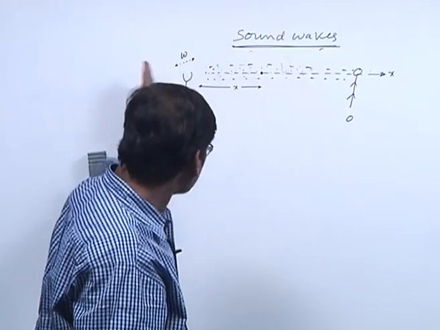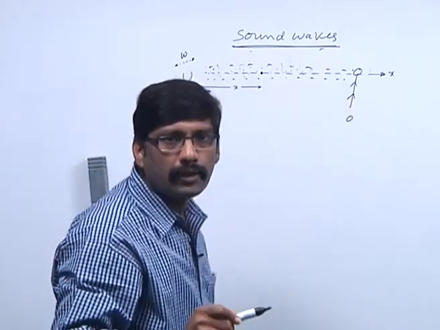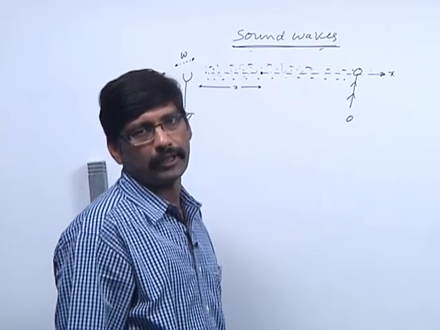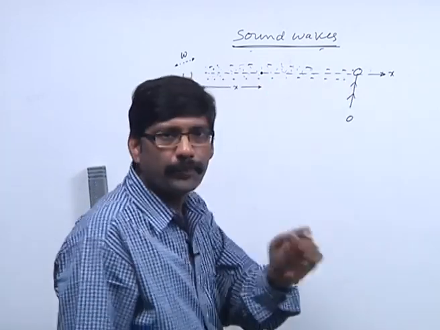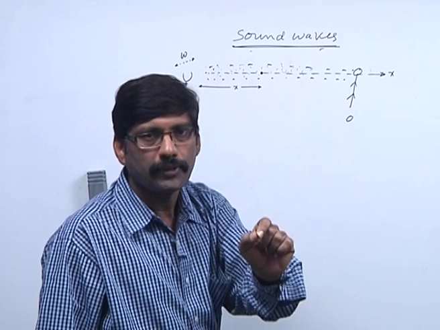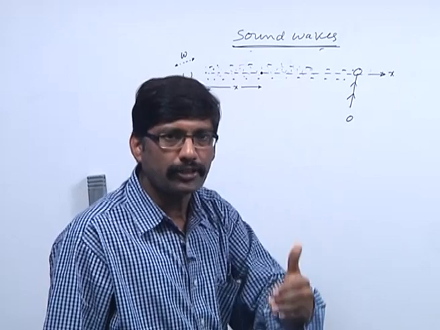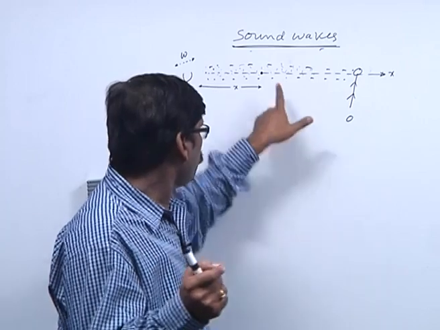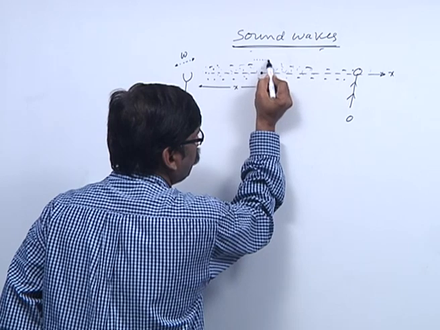When the source starts vibrating, that wave is traveling through the medium. Let me discuss first what physical quantity is varying periodically. One is, when sound is propagating through the medium, each particle of the medium undergoes simple harmonic motion. That is the relation between sound and SHM. Each particle of the medium undergoes to and fro motion.